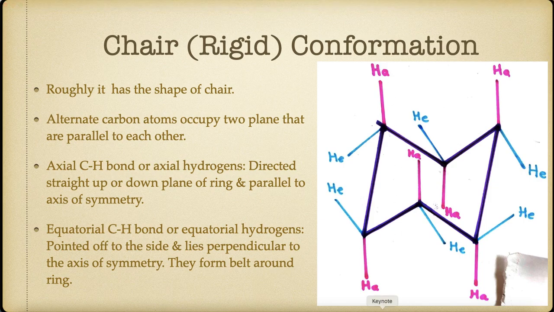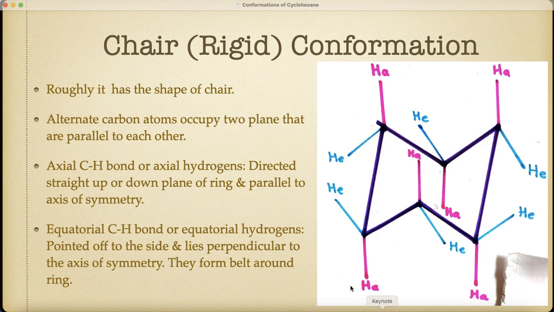In the chair conformation, for the carbons in the upper plane, the axial CH bonds are directed straight up, while for the carbons in the lower plane, they are directed straight down. The CH bonds shown by the pink color are the axial CH bonds, and they are parallel to the axis of symmetry. The hydrogens attached to these axial CH bonds are called axial hydrogens.